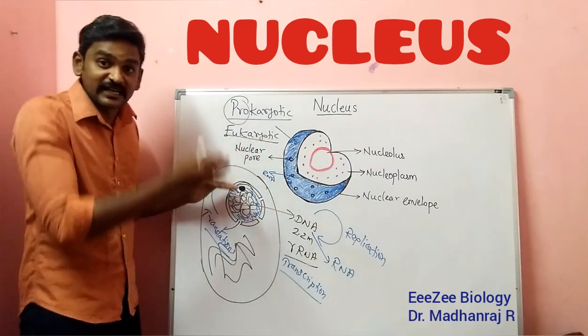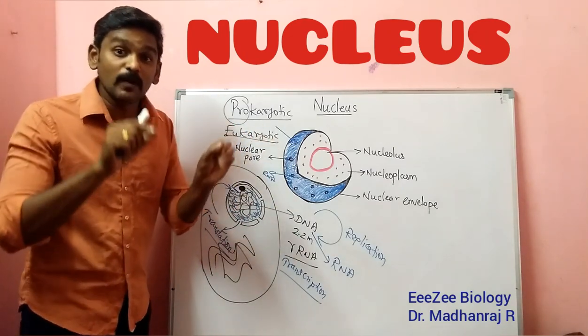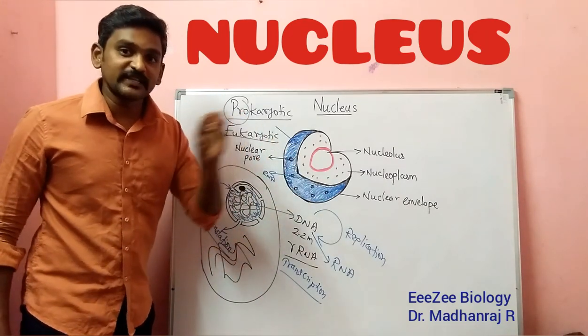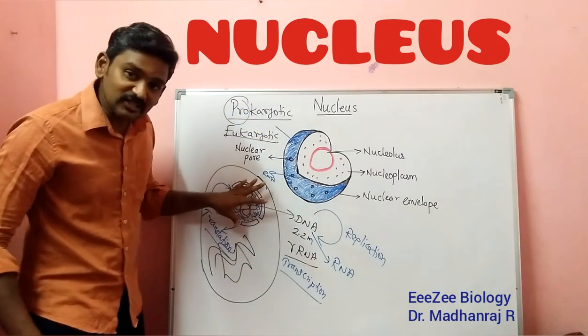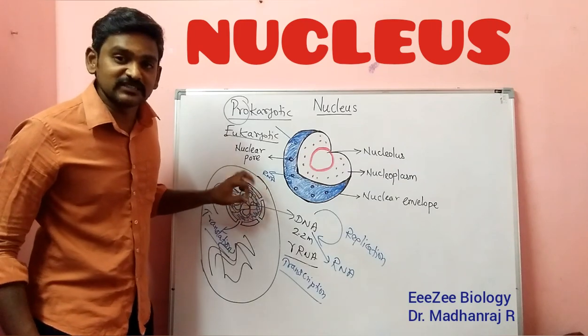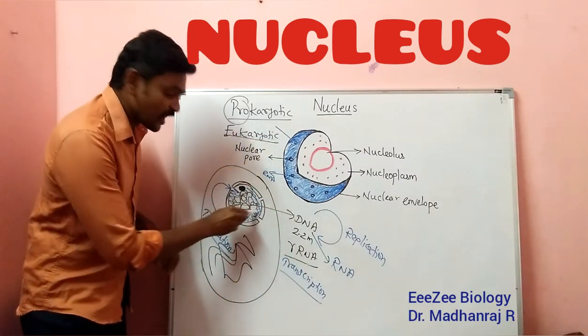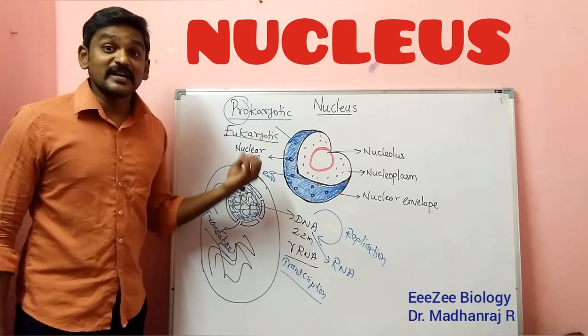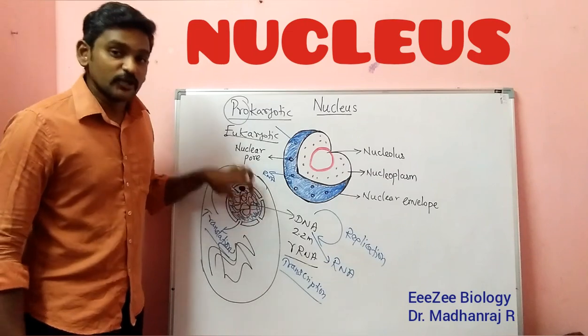So the nucleus is present inside the cell, in eukaryotic cells. It is made up of double membranes. They have pores for the entry and exit of materials. Going inside the nucleus, we have nucleoplasm, the jelly-like material where all the components of the nucleus float. And then we have the main content: the genetic material, chromosomes, chromatin fibers. The DNA will be present inside the nucleus.